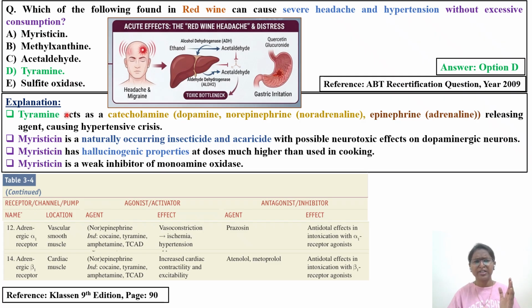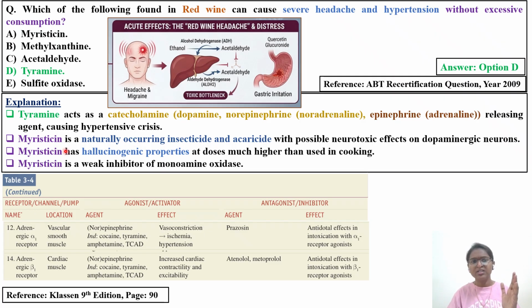This is the explanation given by previous DABT students. Tyramine acts like a catecholamine. We have different neurotransmitters. This tyramine, which is present in red wine, acts as a catecholamine as well as epinephrine. So it's dopamine, norepinephrine, noradrenaline, epinephrine, adrenaline. These are the neurotransmitters; tyramine is a releasing agent causing hypertensive crisis. This tyramine is going to release these catecholamines, these neurotransmitters, from the storage vesicles, the synaptic vesicles. You have to keep that in your mind.